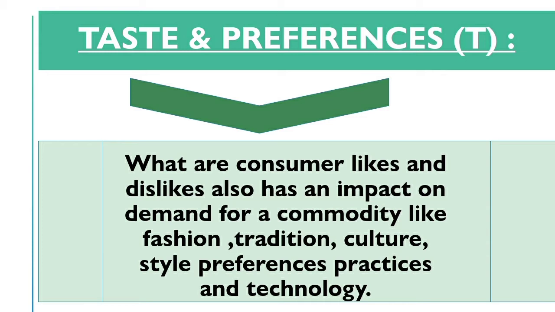For example, if a consumer was liking Cadbury chocolate a few days ago, but now his taste has changed and he likes 5 Star more, then the demand for Cadbury will definitely fall for him, and the demand for 5 Star for that particular consumer is going to rise because his taste and preferences have changed. Thus, we can say that taste and preferences are also a very important determinant of demand.